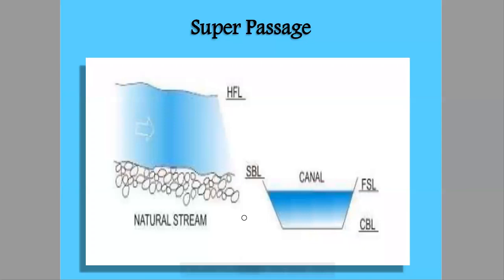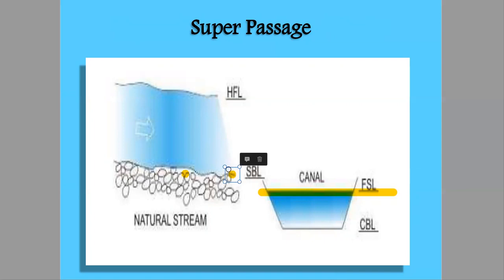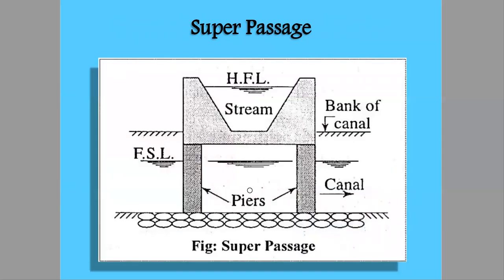You can see here in the diagram, this is the full supply level of the canal and this is the bed level of the natural drainage system. For this case, with the natural bed level, you can see clearly that the water will pass without intersecting. Therefore, there is no requirement of a siphon system. The FSL of the canal is quite below the bed level of the natural drainage.